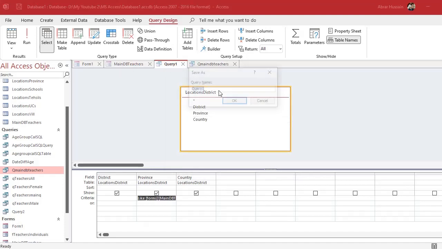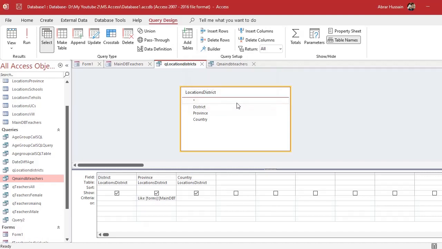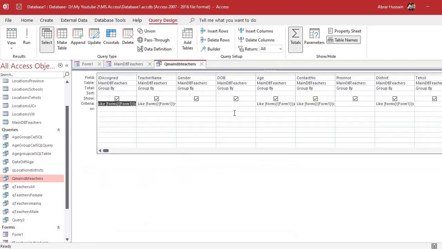Now save it, this query for location districts. What was the name? Location district, yes. So I will add just Q beside this location districts. Okay. Now instead of that table, I needed that table also because I cannot create a query without that table.